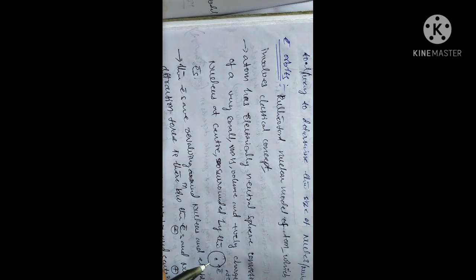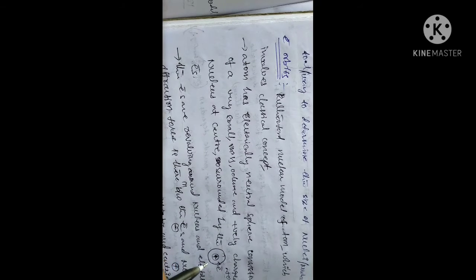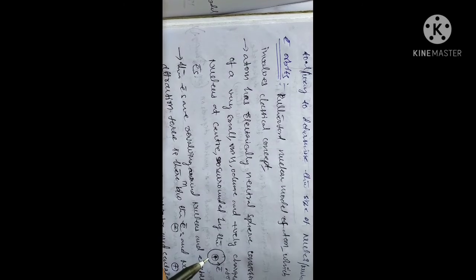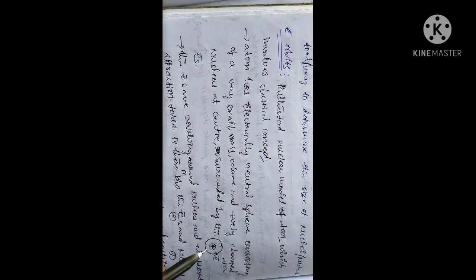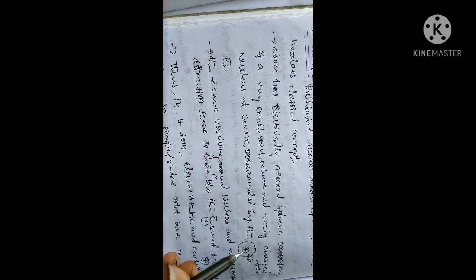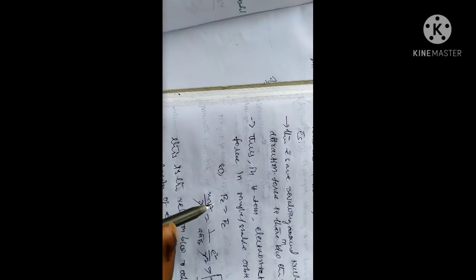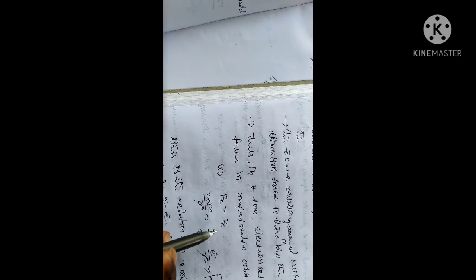There will be two forces that are equal: the centripetal force and the electrostatic force. The nucleus and electron cannot simply interact and disappear. That means some force is there between the nucleus and electron. These two forces are equal: the centripetal force and the Coulomb force. Coulomb force is between the two charge carriers.